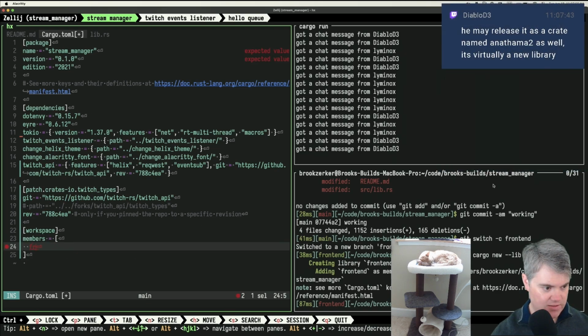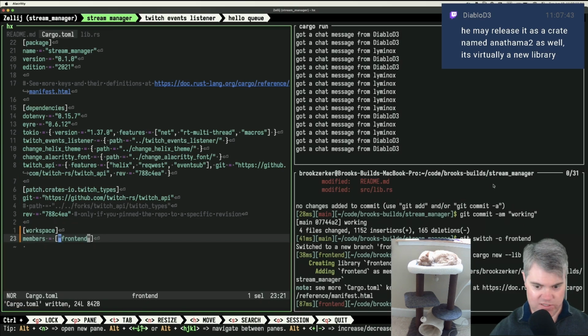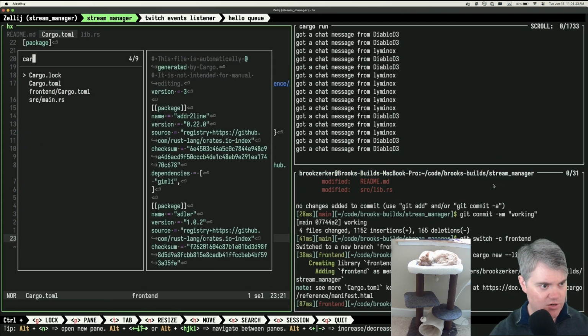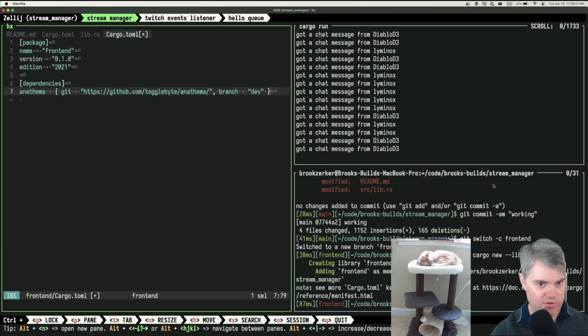Front end. Okay, so saved you, which means now we can go and hang out with our other Cargo.toml and you. Throw you in there. Okay, so you're happy now.